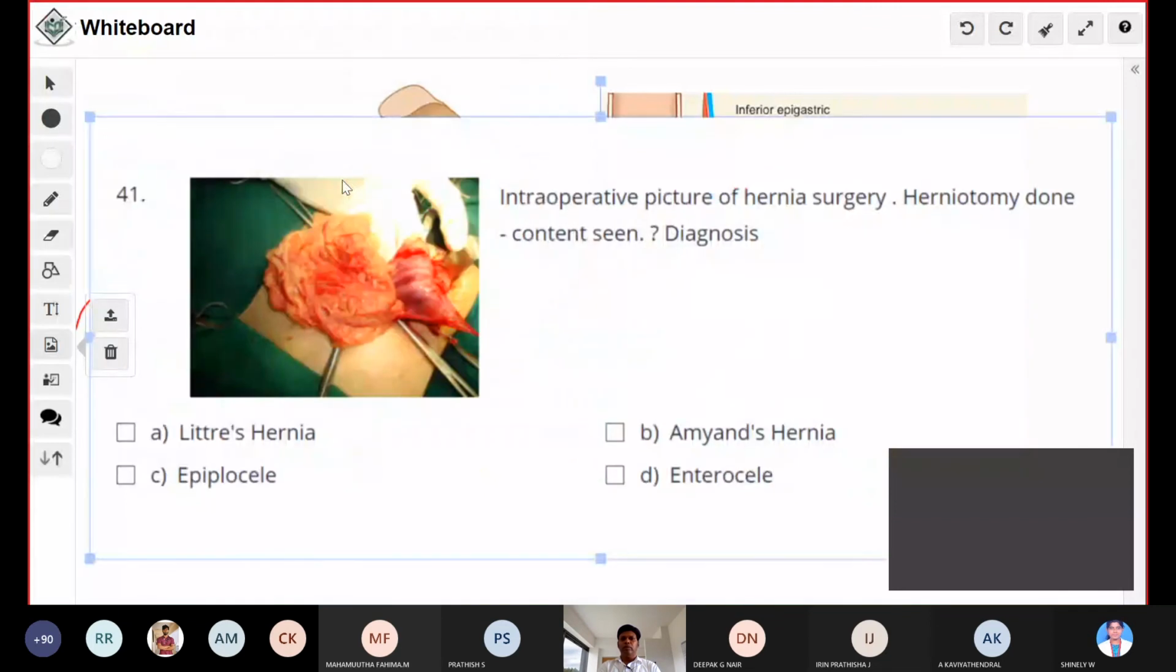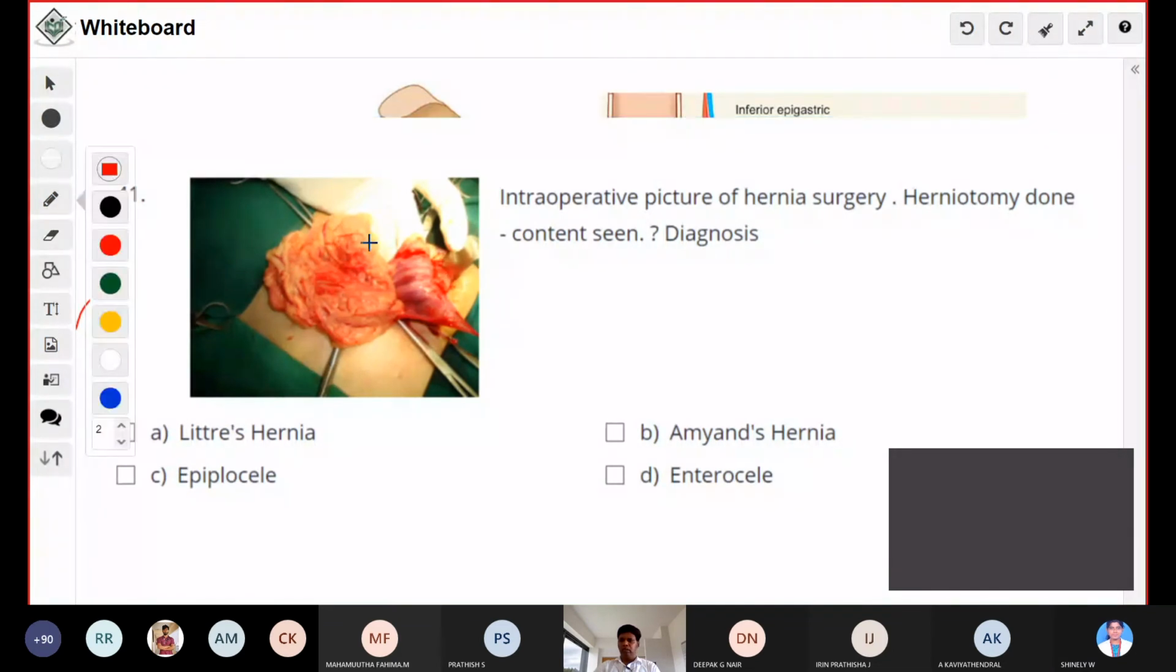Okay, what is this intraoperative picture of hernia surgery? Herniotomy done. Contents in, what is the diagnosis? Epiplocele. Yeah, what you are seeing is the omentum. See, this entire part is the omentum. Okay, so this is an epiplocele or omentocele.